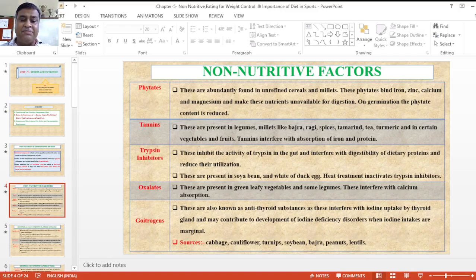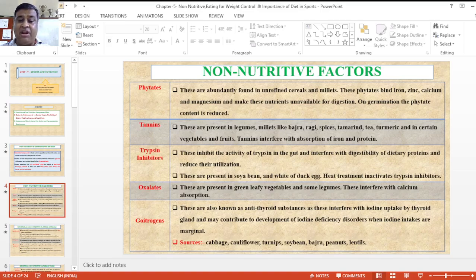Now trypsin inhibitors are present in the gut and interfere with the digestion of dietary protein, reducing its utilization. They are also present in soybean and the white of duck's egg, and heat treatment inactivates trypsin inhibitors.